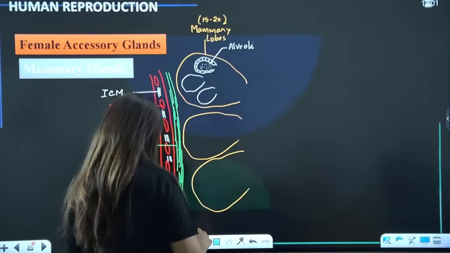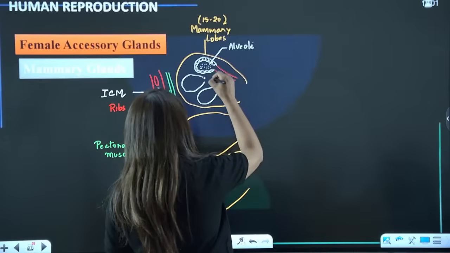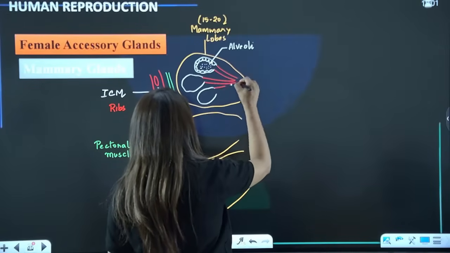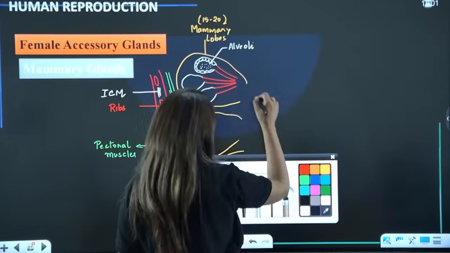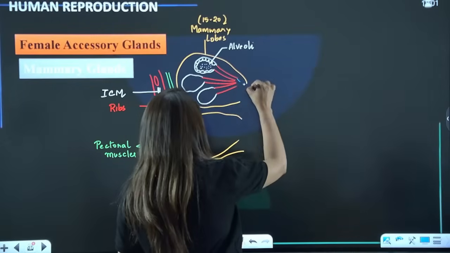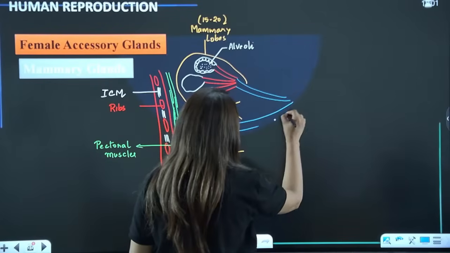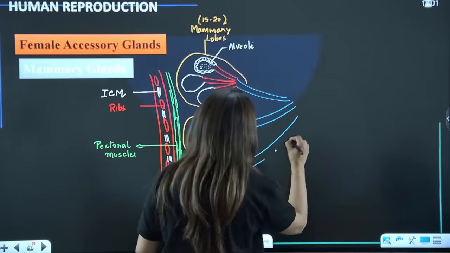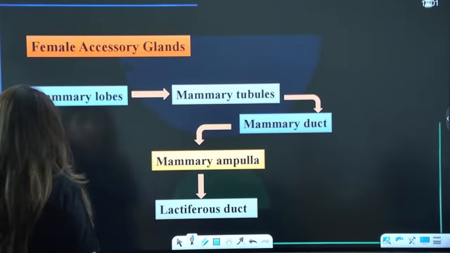So this is alveoli. Ahead of alveoli lie these tubules. Is that clear? So there will be so many tubules coming out of each lobe like this. Are you getting it? Please tell me these points are clear. Right?